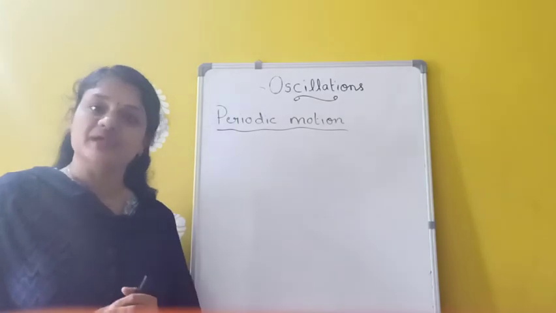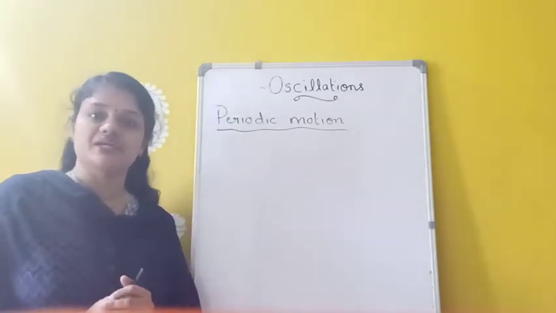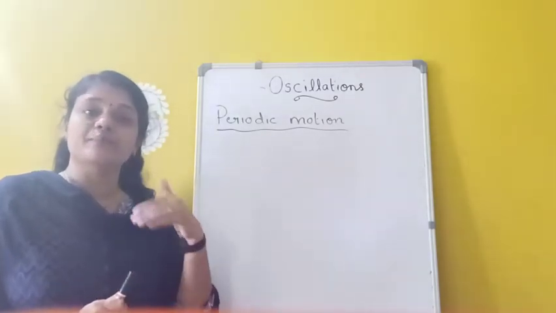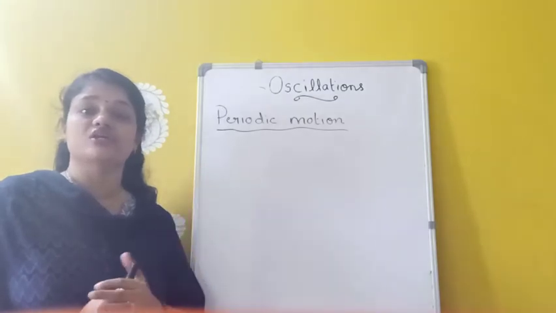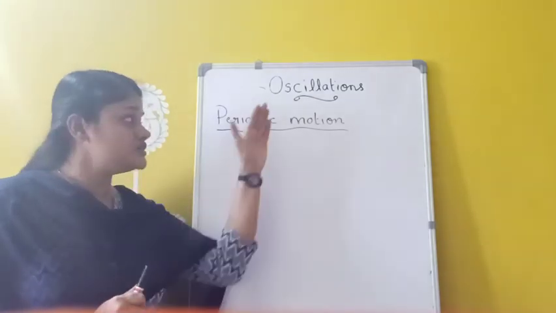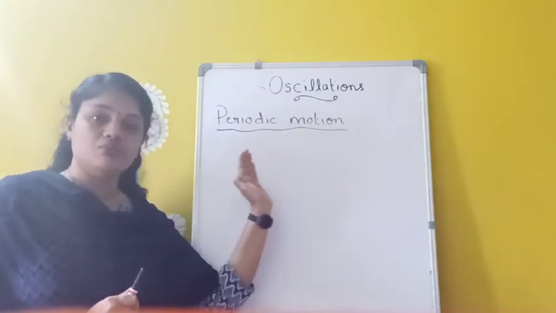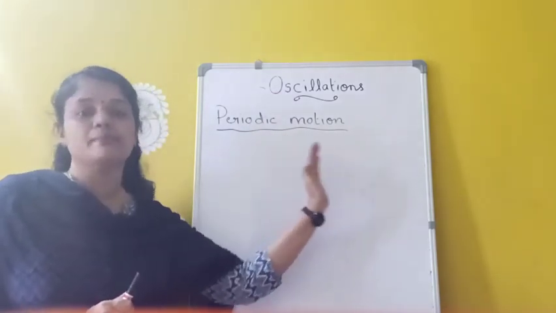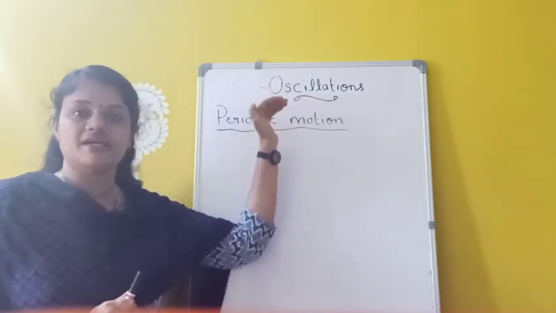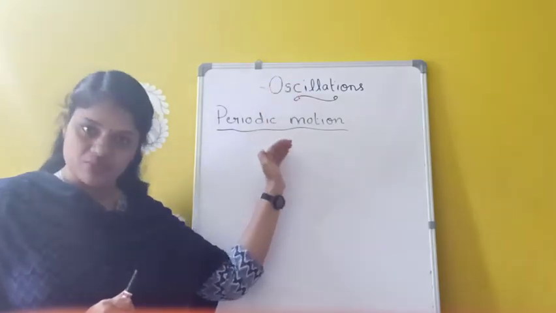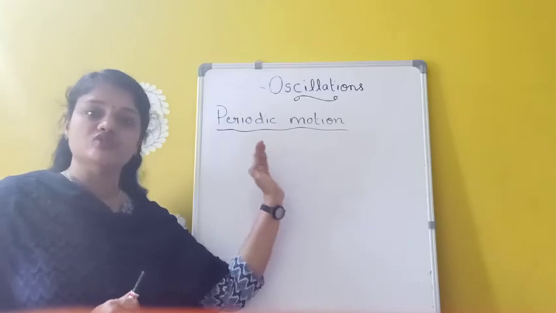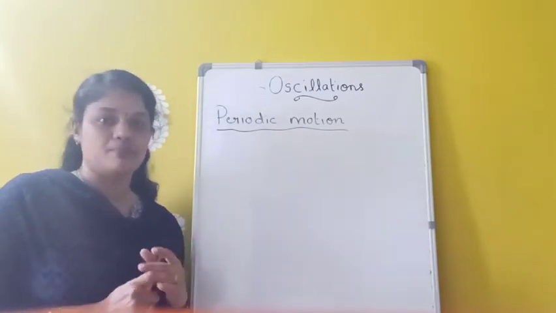Oscillation is a type of periodic motion. So all of us know what periodic motion is. A motion which repeats itself after a regular interval of time is called periodic motion. And oscillatory motion is a type of periodic motion in which the particle moves to and fro about its main position.